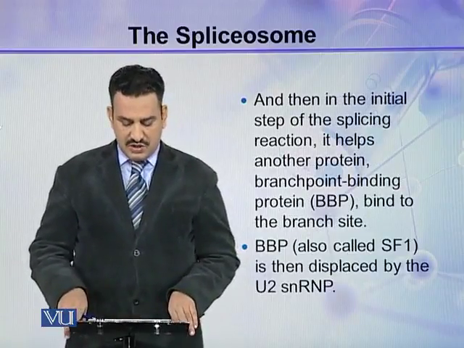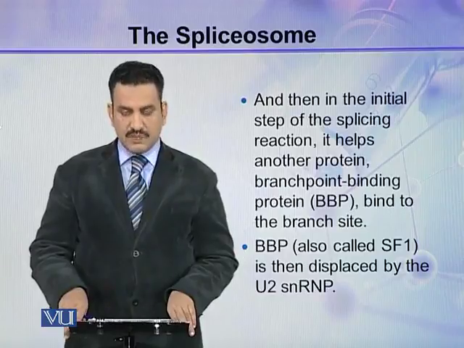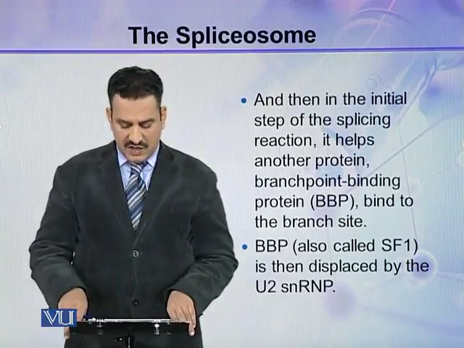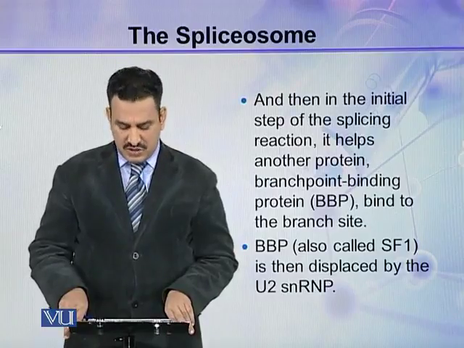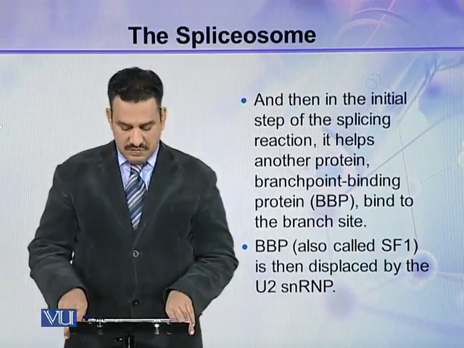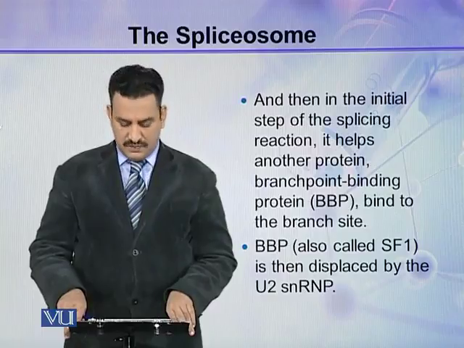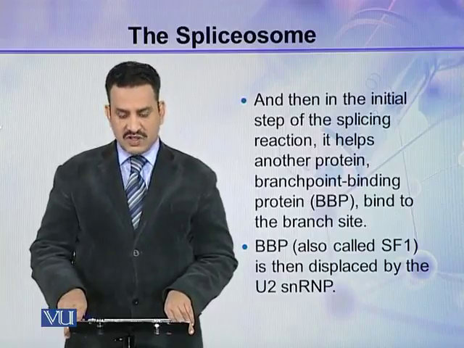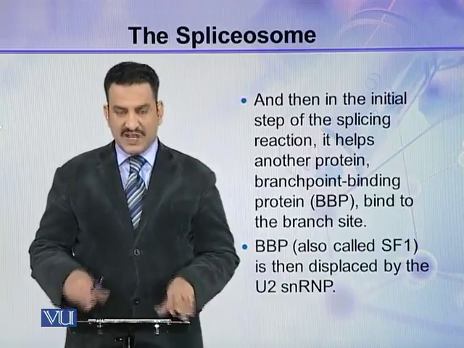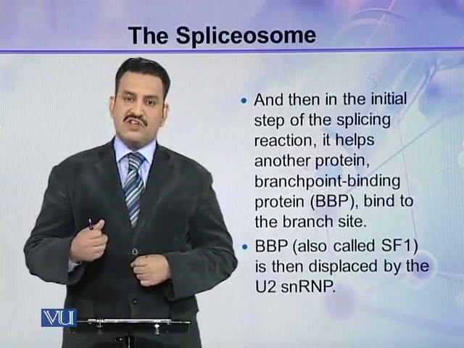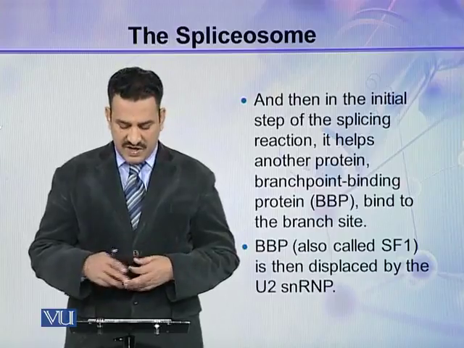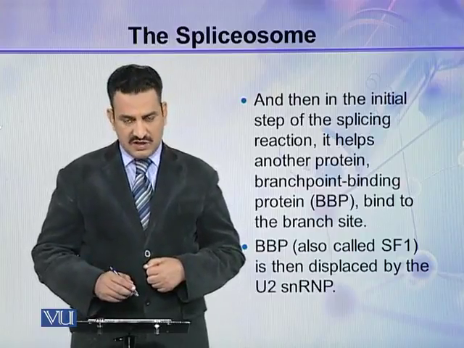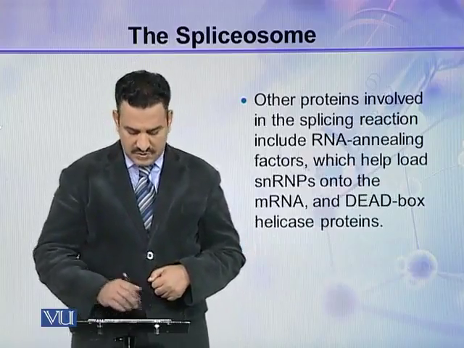And then in the initial step of the splicing reaction, it helps another protein, branch point binding protein, BBP, bind to the branch site. BBP, also known as SF1, is then displaced by U2 snRNP. So these are the different roles which are played by these snRNAs and proteins.